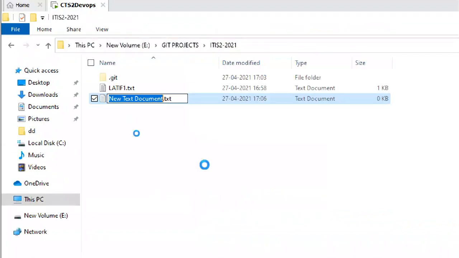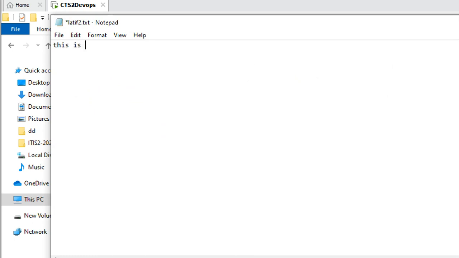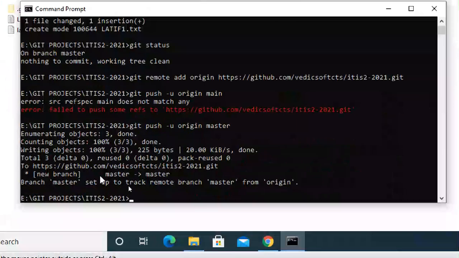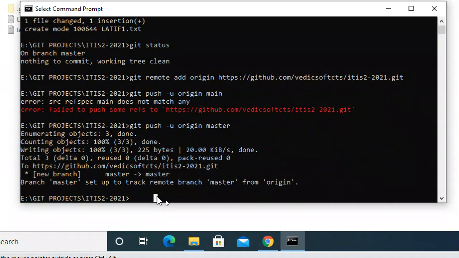Okay, so here I am putting another file. I put another file, it is Latif 2, and I put something inside. Okay, this is the Latif 2 file. Save it. Close it. Now again I am going to this command prompt. I'm in the same location, I didn't change my command prompt. If I freshly open a command prompt, then I have to go to that place. Then I put git.